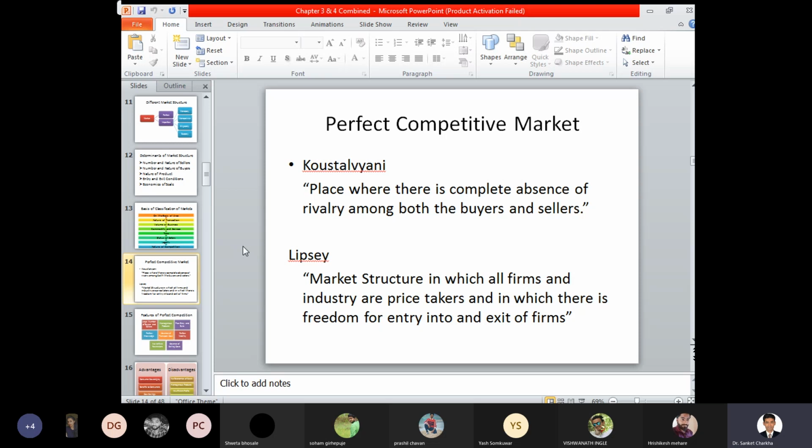It is a market structure in which all firms and industries are price takers, and in which there is freedom of entry and exit of firms. Whenever you feel you can enter, and whenever you feel you can exit from a particular market situation. Features of a perfect competitive market: large number of buyers and sellers, homogeneous product, free entry and exit, perfect knowledge, absence of transportation cost, perfect mobility, no artificial restrictions, and absence of selling cost.